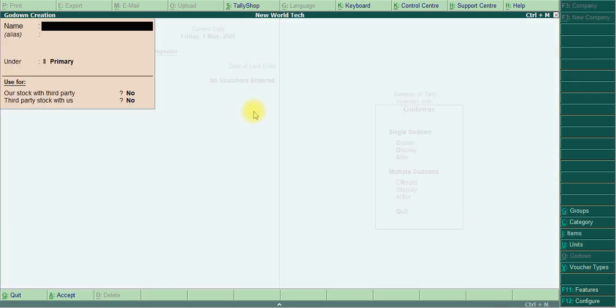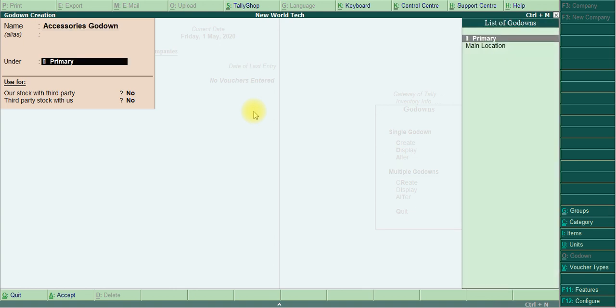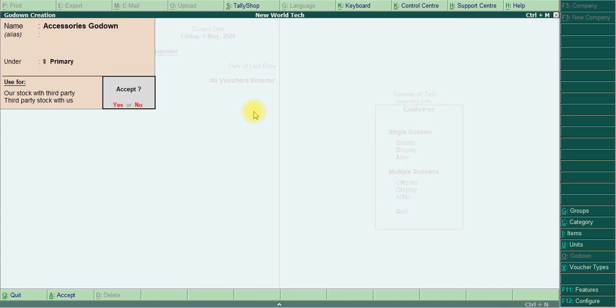First godown as accessories godown. Okay, it's not a problem. Another is assembly godown. Assembly godown is enough. Then finished goods godown.